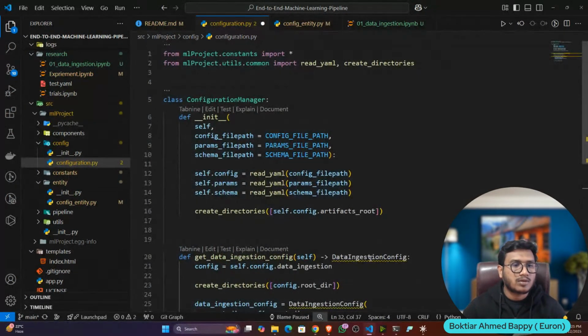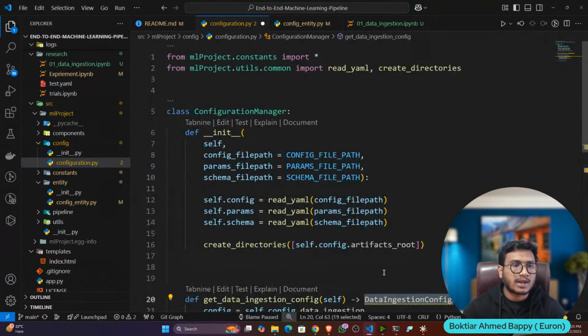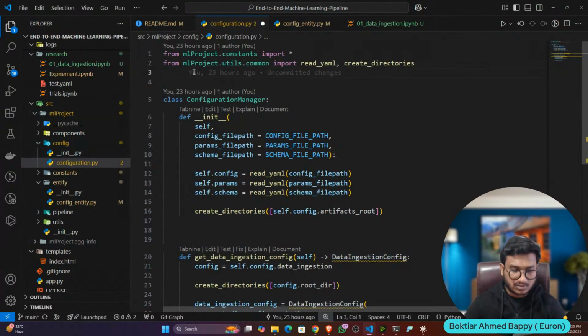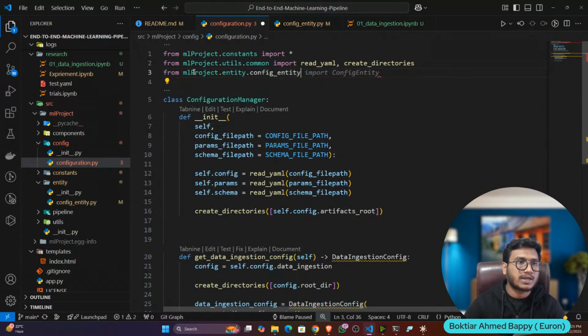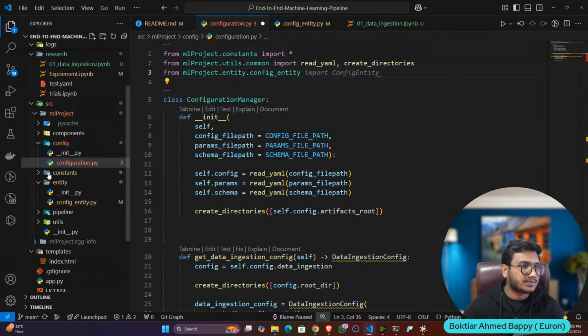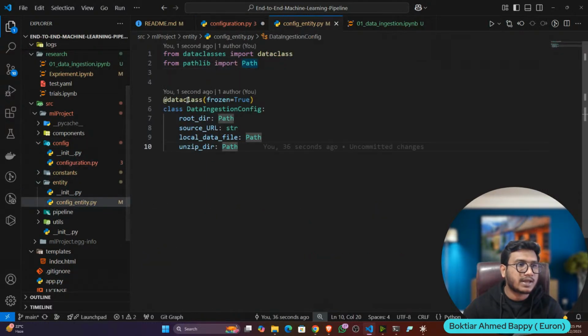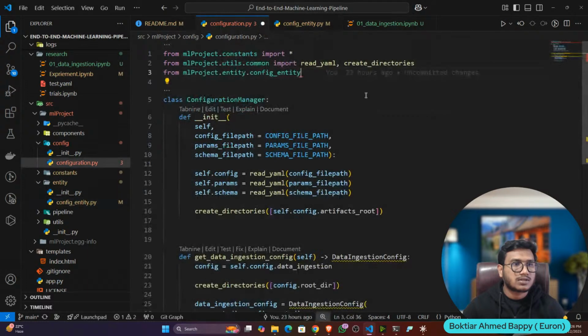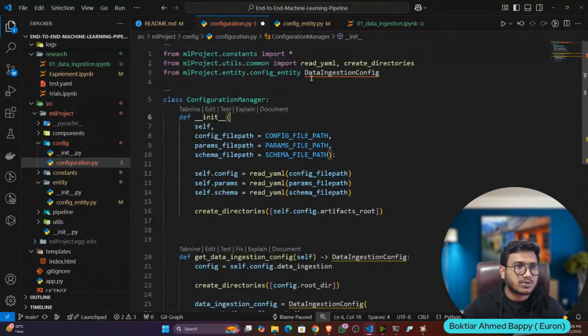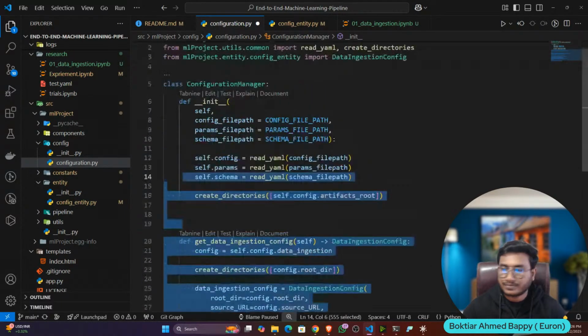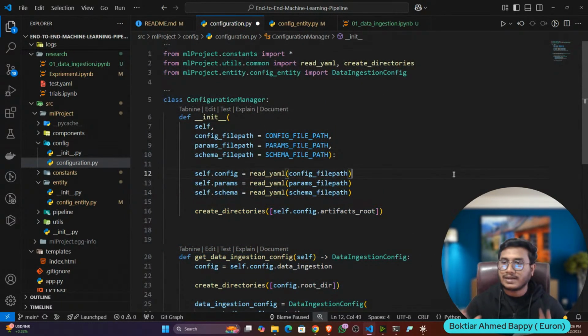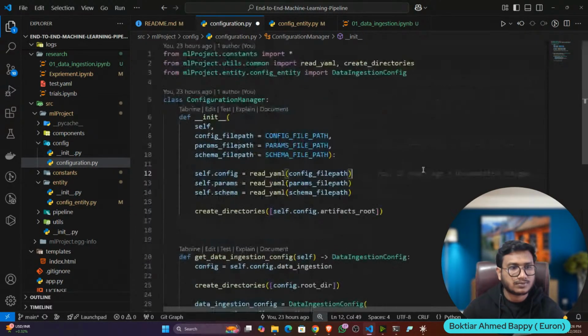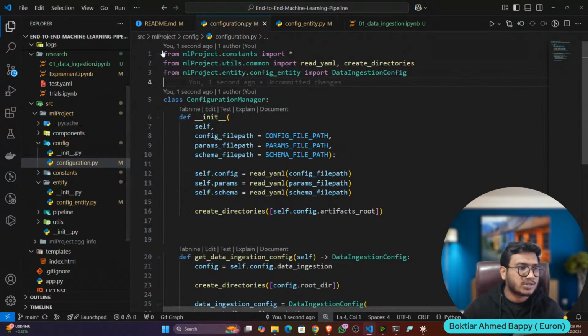Now here you have to import this data ingestion config entity from the entity folder. How to import? Just write from ml project dot entity, dot config entity, because you can see inside entity I have config entity, then inside that I have data ingestion config. So let's import it here. Now I think this import will work. Now see, it's working fine. This is what we call modular coding. We have written different modules, now you are importing it here. So that's how my configuration manager is ready.